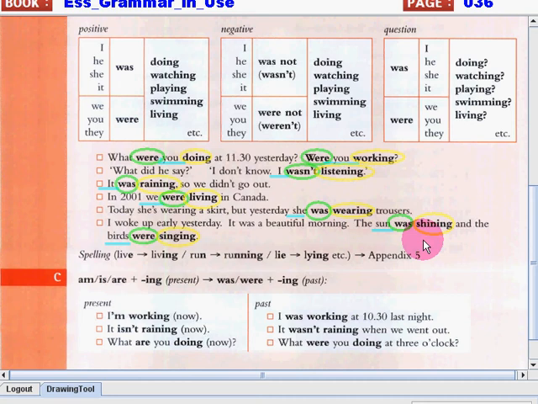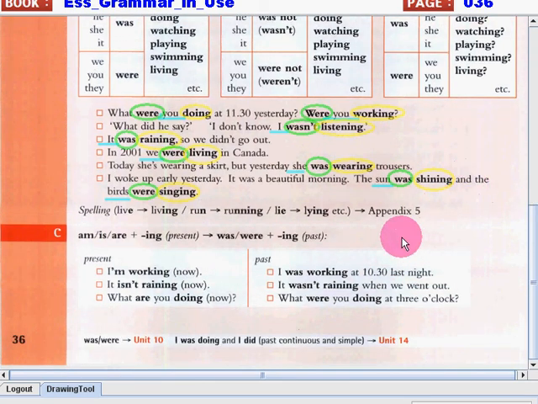Now students, past continuous tense is easy, right? Now let's discuss this comparison of present tense and past tense. Actually, these are all continuous or progressive tenses. But here, this is the present continuous tense, and on the right, this is the past continuous tense. Now let's read the following sentences. Number 1, I'm working. I was working at 10:30 last night.